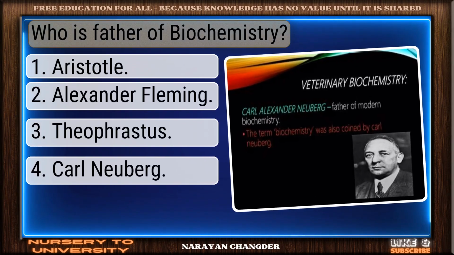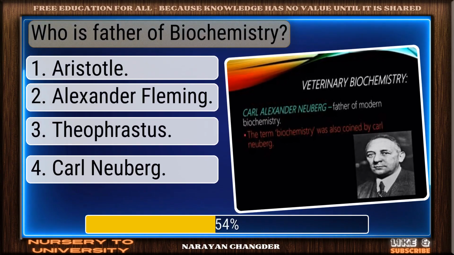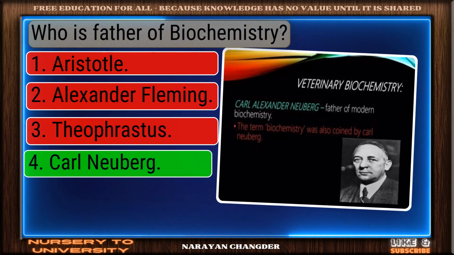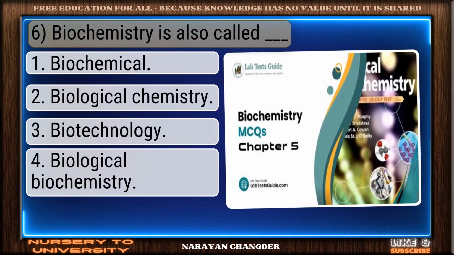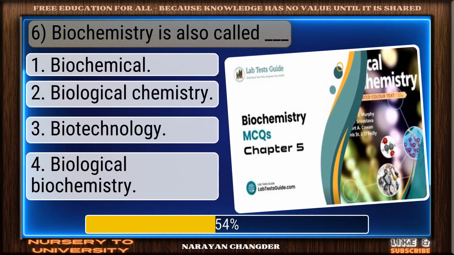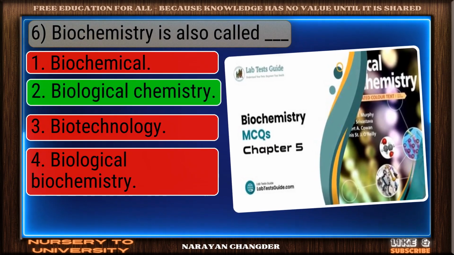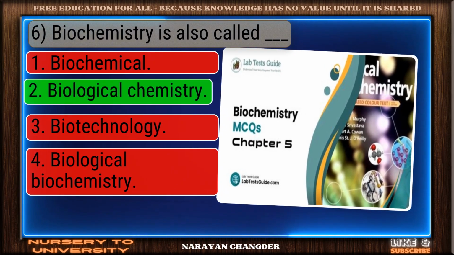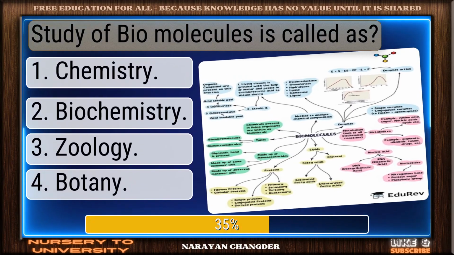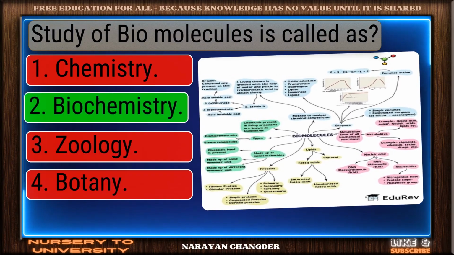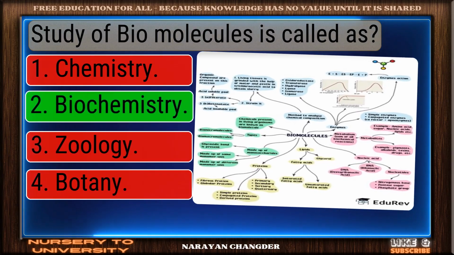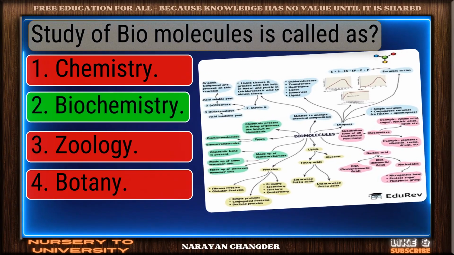Who is father of biochemistry? You're right. Carl Neuberg is the correct answer. Biochemistry is also called DASH. Exactly. Biological chemistry makes sense. Study of biomolecules is called as. Nice selection. Biochemistry is the correct and valid answer.